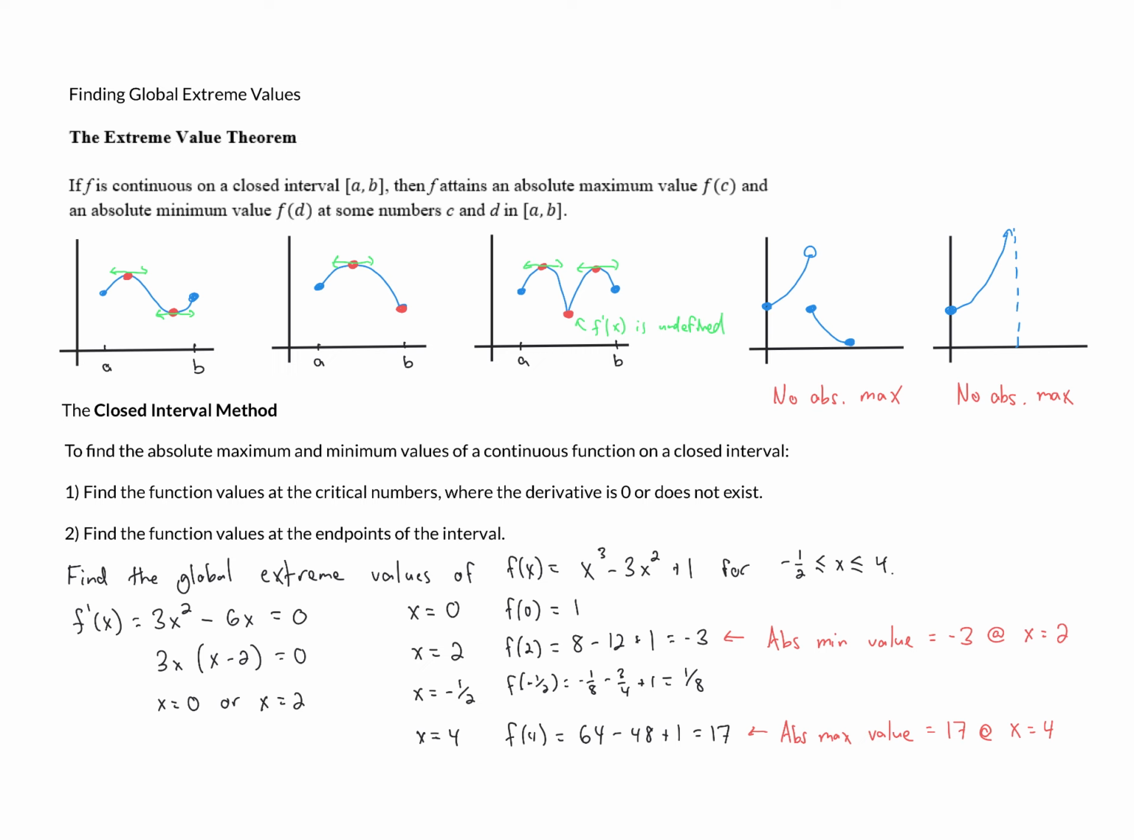So we can see here, it's not always the critical numbers, it's not always the endpoint. It can be either or, so that's why we need to test all of the critical numbers and both of the endpoints, and that will give us an idea of what the absolute maximum and absolute minimum values are.